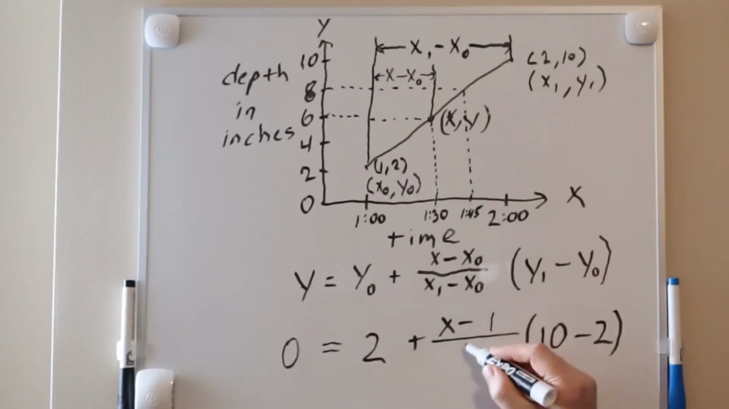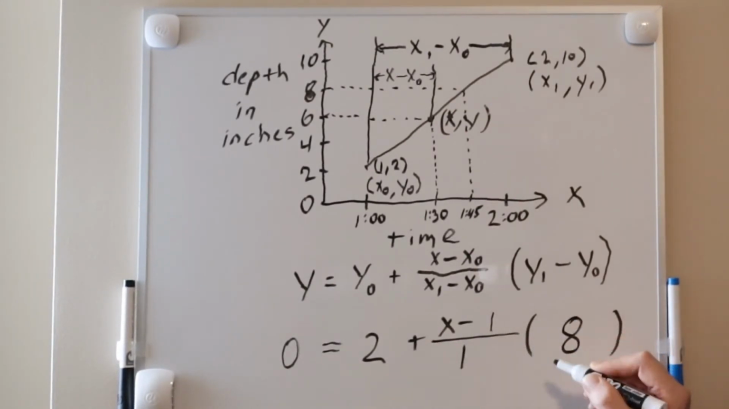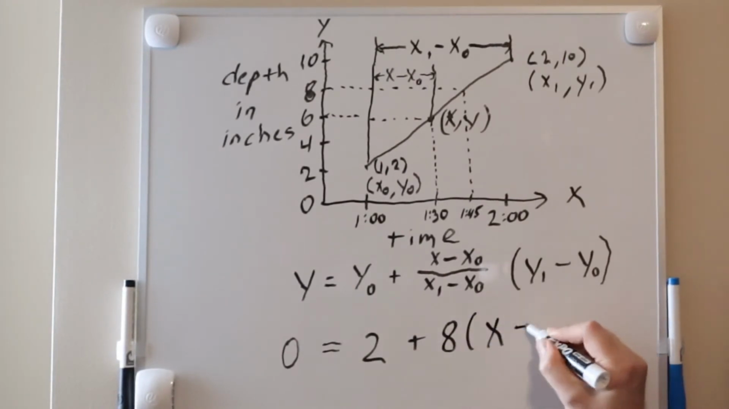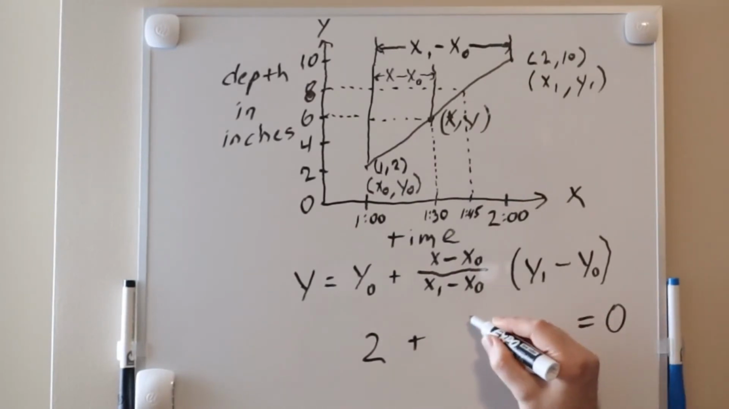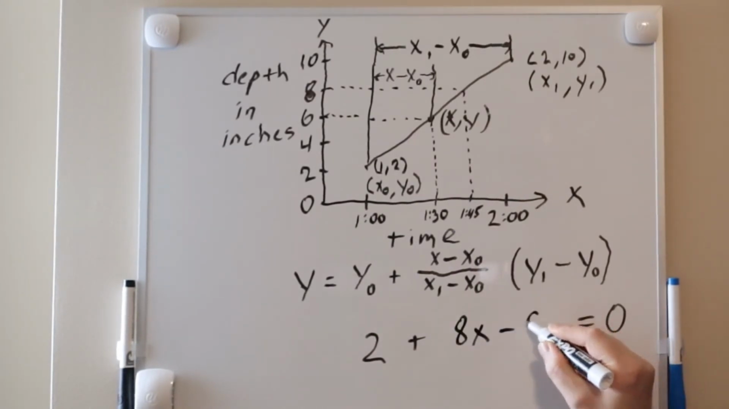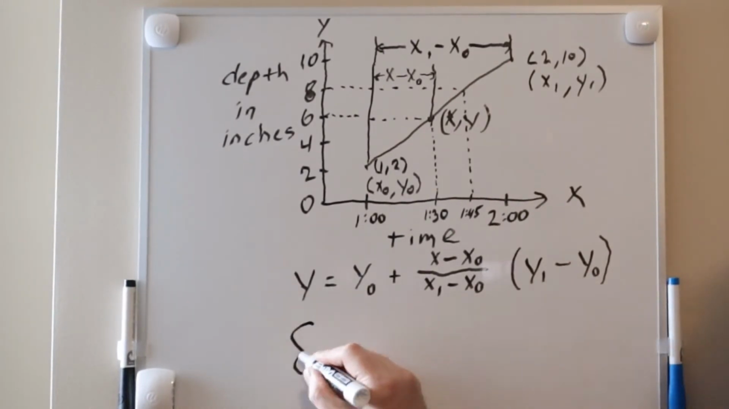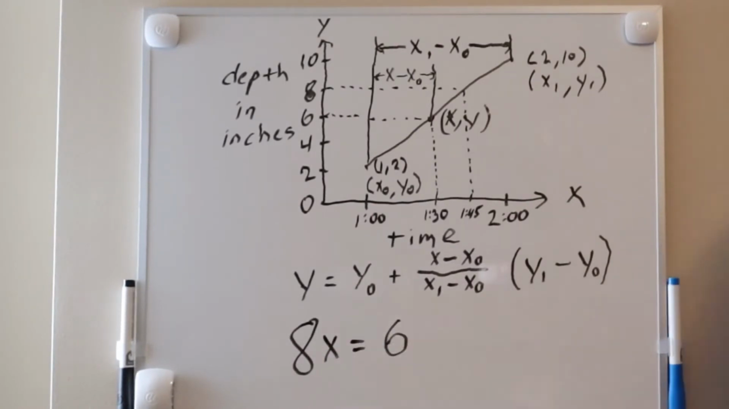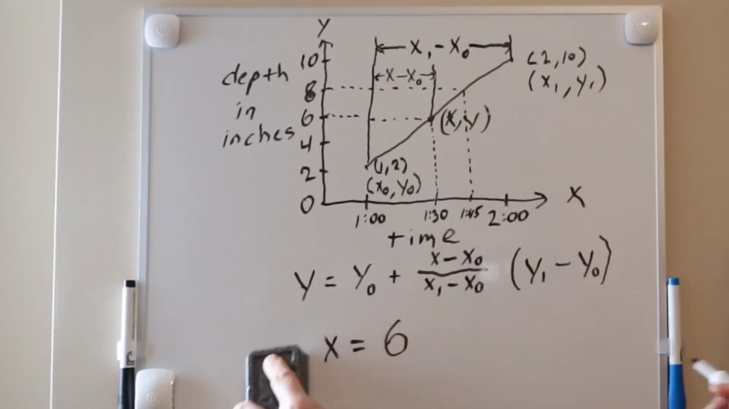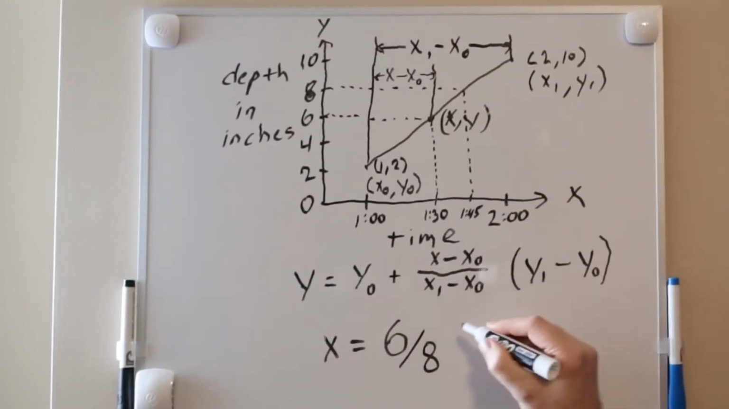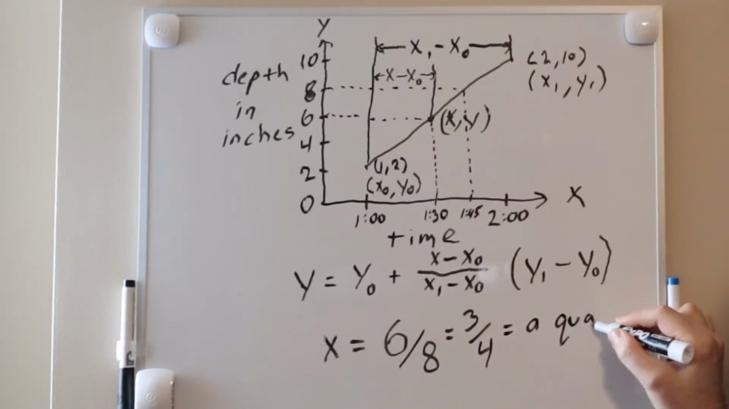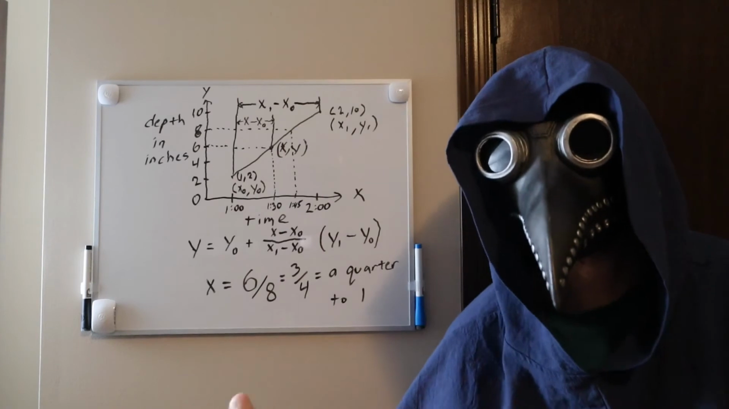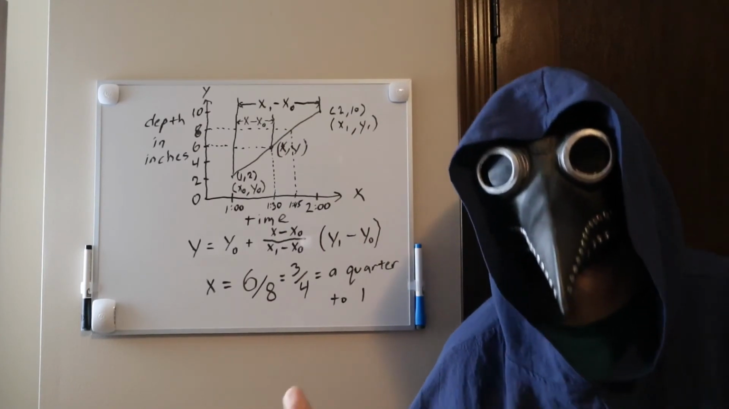2 minus 1 is 1, and 10 minus 2 is 8. This is the same as 2 plus 8 times x minus 1. And by multiplying 8 through, we get 2 plus 8x minus 8. 2 minus 8 is negative 6. And by adding 6 to each side, we get 8x equals 6. Divide each side by 8, and we get x equals 6/8, which is 3/4. And this means the same thing as 1/4 to 1 o'clock. So we started filling the tub sometime around 1/4 to 1.